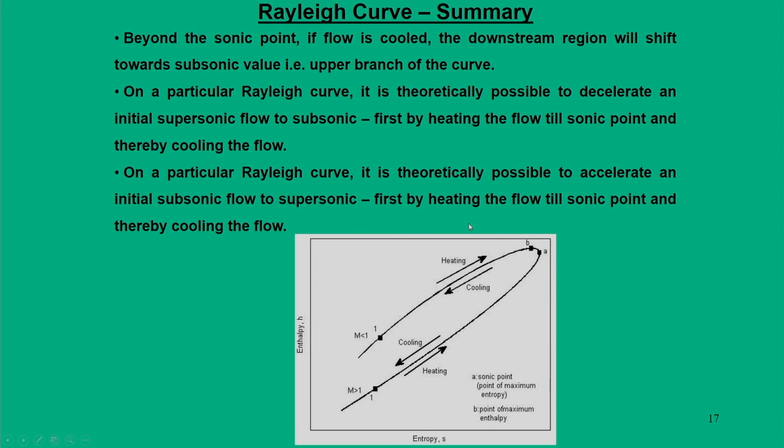So, finally, we can summarize from a Rayleigh curve that it is theoretically possible to decelerate an initial supersonic flow to subsonic flow, first by heating the flow till the sonic point and thereafter cooling the flow. In a particular Rayleigh curve, it is also theoretically possible to accelerate an initial subsonic flow to a supersonic flow, first by heating till the sonic point and thereafter cooling the flow.